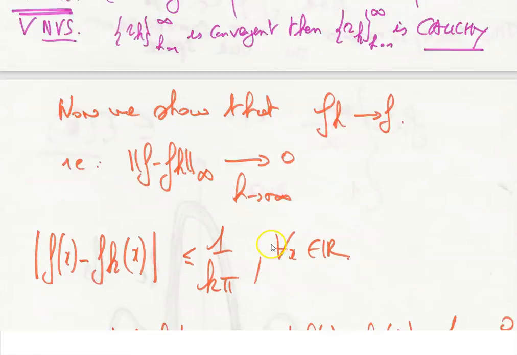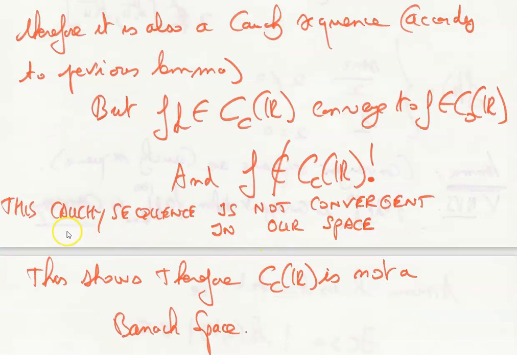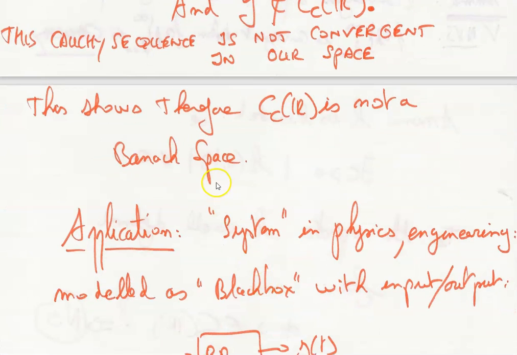So f_k belonging to Cc of R converges to f belonging to C0, but f does not belong to Cc of R. So this is a Cauchy sequence, and this Cauchy sequence is not convergent in our space. This shows therefore that Cc of R is not a Banach space, clearly, because in each Banach space every Cauchy sequence converges. So if we have just found a Cauchy sequence that does not converge in that space, that space is not a Banach space. That's the way you demonstrate it.